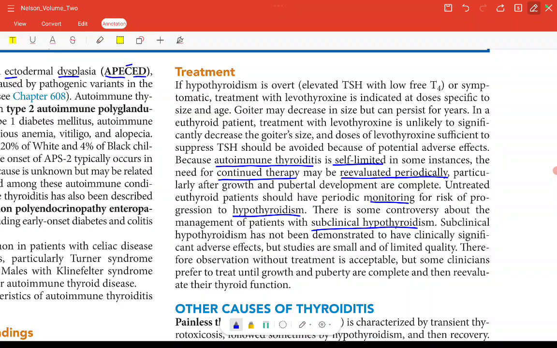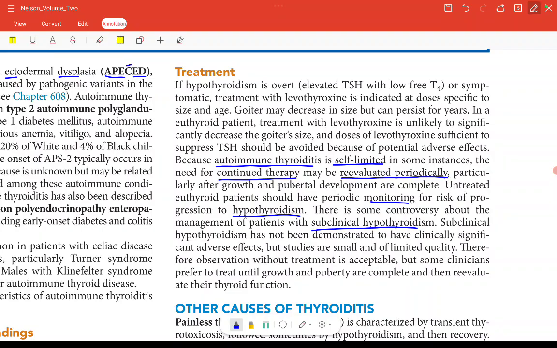So in these patients, some clinicians just observe and follow the patient regularly, but some clinicians prefer to treat in the phase of growth and puberty when more thyroid hormones are required, and then re-evaluate after that.